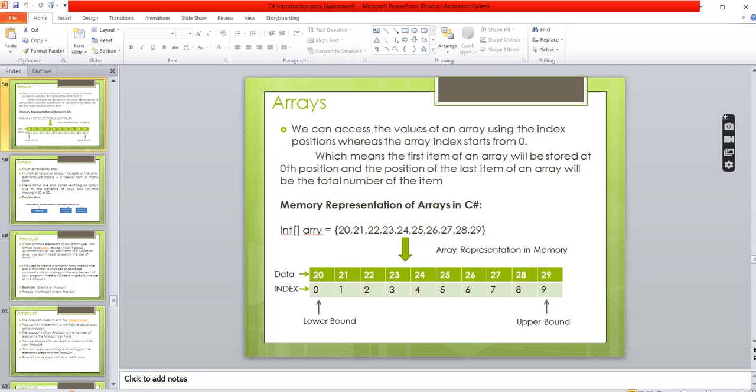We cannot club integers with strings. Don't confuse: we can have arrays of different data types, like an array of integers means only integer values, an array of strings only string values. You cannot club string and integer values in a single array.